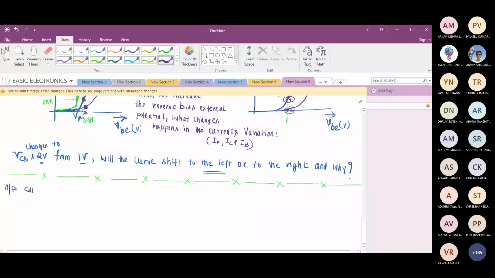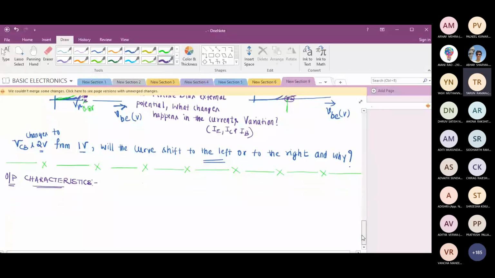When I say output characteristics, can you define this? It is a plot of output voltage versus output current where input voltage is constant. Yes, perfect. Actually, it is output current versus output voltage because my x-axis is voltage and y-axis is current.